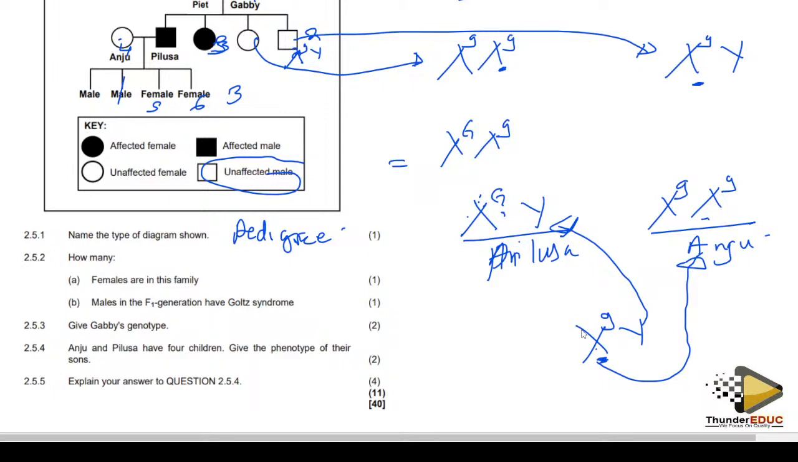So how do I get the 4 marks? By telling us what's happening to Pilusa and what's happening to Anju. Pilusa is affected, a tick, while Anju is unaffected. The males will inherit the Y chromosome from the father, another tick, and they will inherit the X with the recessive allele from the mother. That's all. Genetics is simple, but if you are not keen, it might crush you.